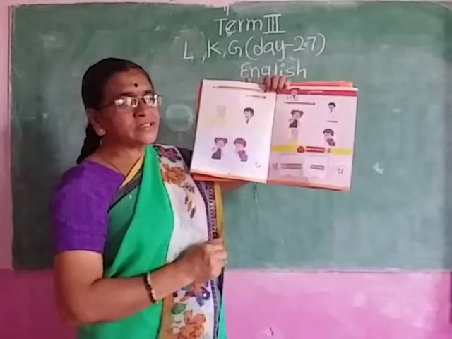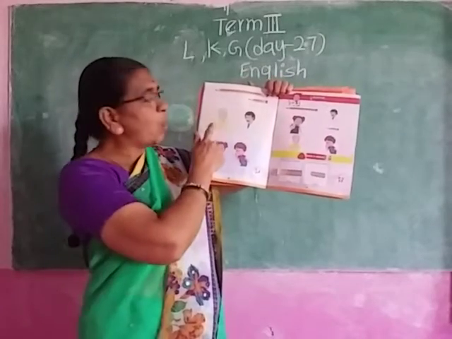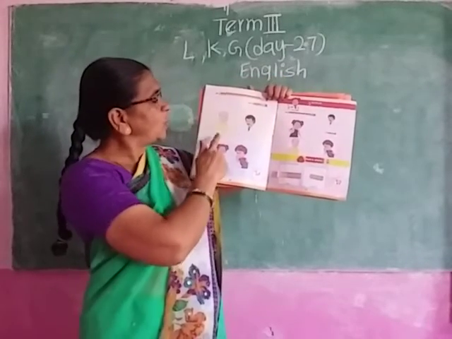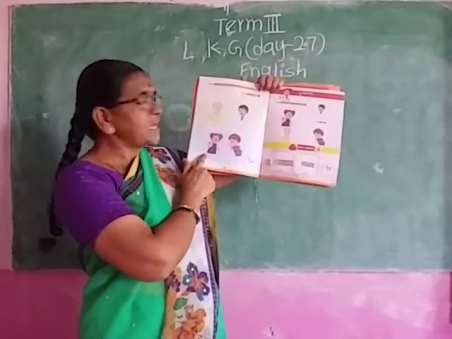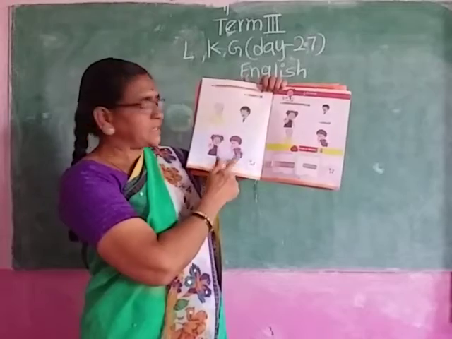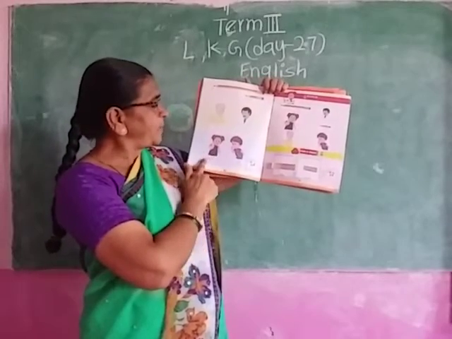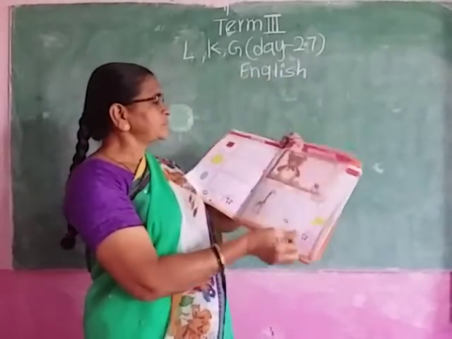Who is young here? Yes, young. Opposites, old and young. Who is happy here? She is happy. He is sad. Happy and sad.